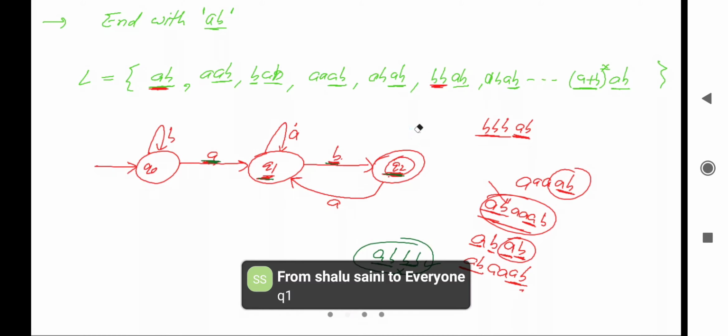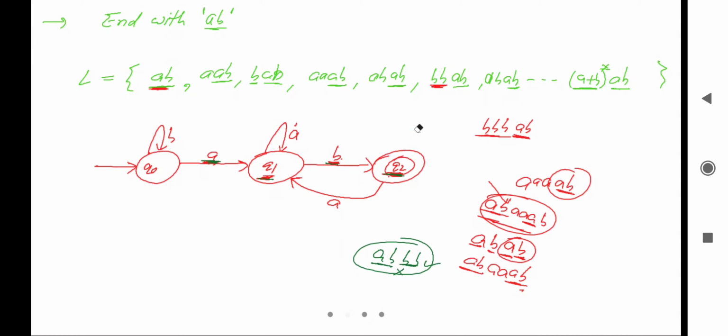Now Q1, I think it is also wrong. Let's see the next one. If we take the loop of b here, then what will happen? It will read a, it will read b from this one, so here it is ab.